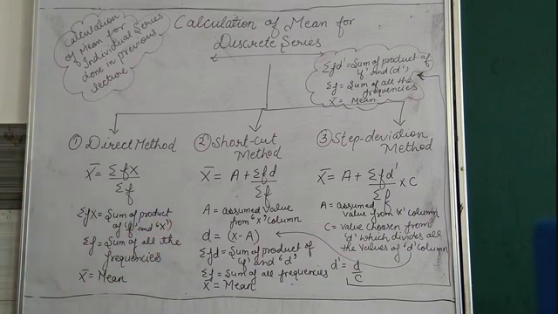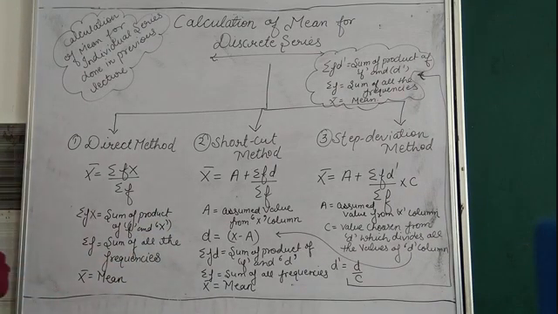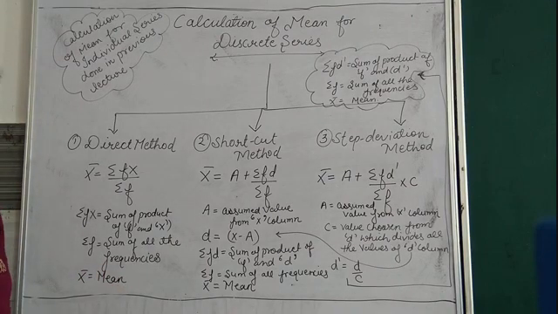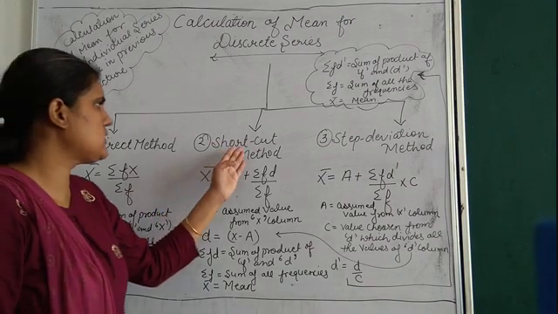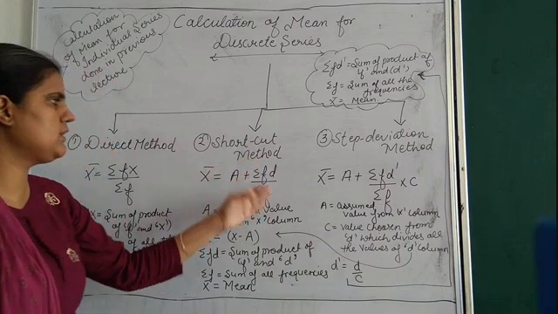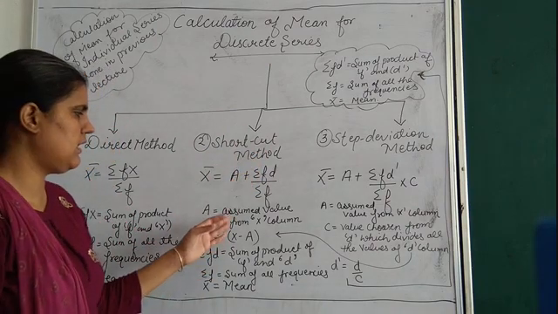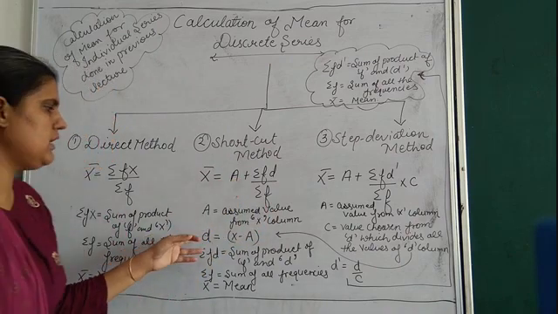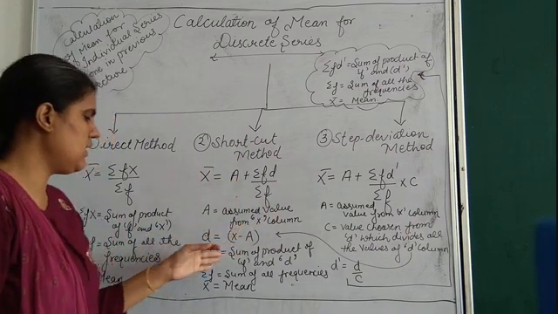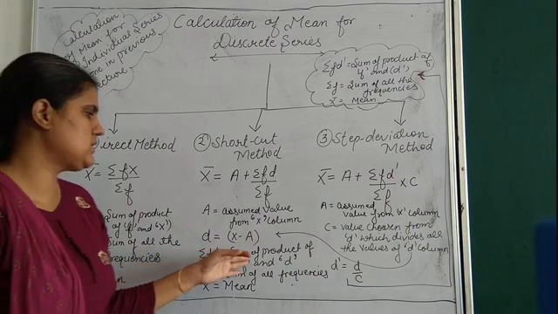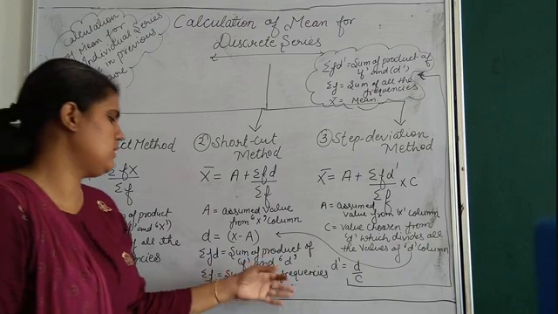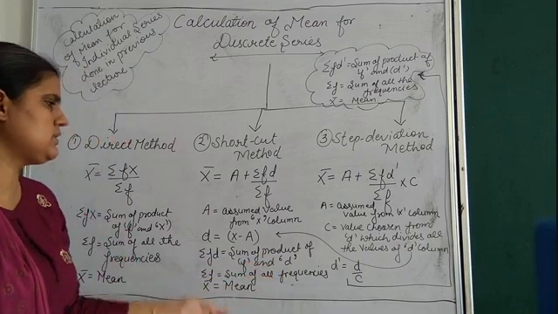Sigma f is sum of all the frequencies, and x bar is your mean. Here is your shortcut method, A plus sigma fd upon sigma f. Assumed value from x column is A. Then d is x minus A. Sigma fd is sum of product of f and d, sigma f is sum of all the frequencies, and x bar is your mean.